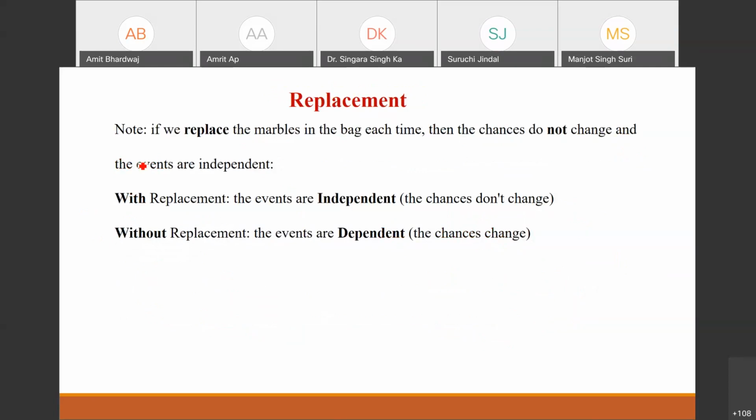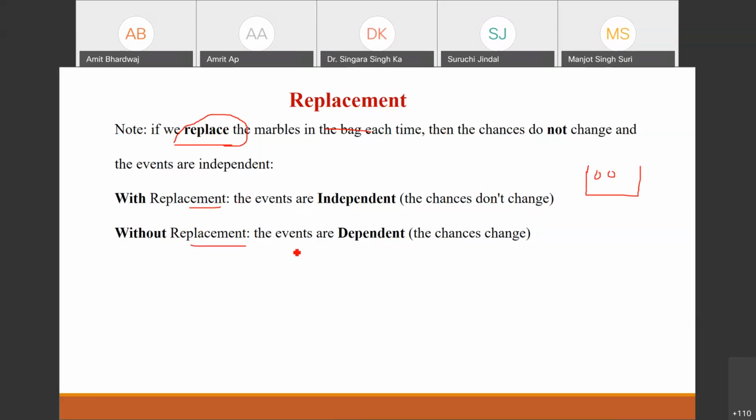We have the concept of replacement. If we replace the ball in the bag, then the chances do not change, because we are picking the ball from the bag and putting it back. So the number of balls will be 5 only.